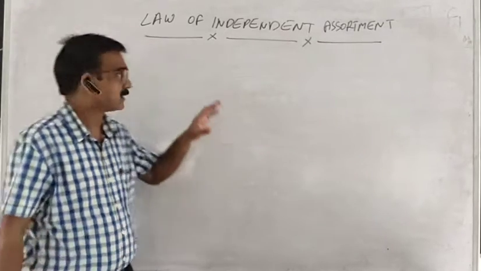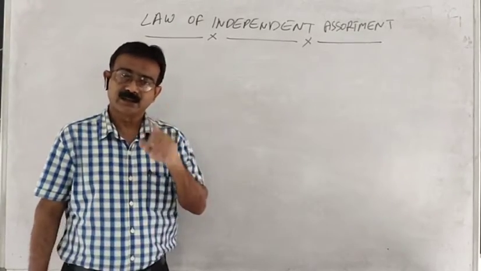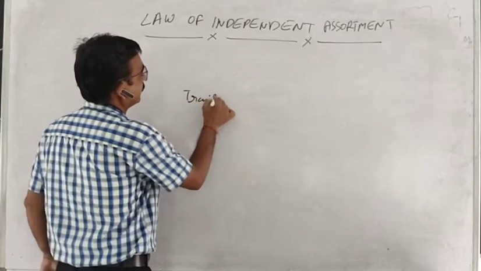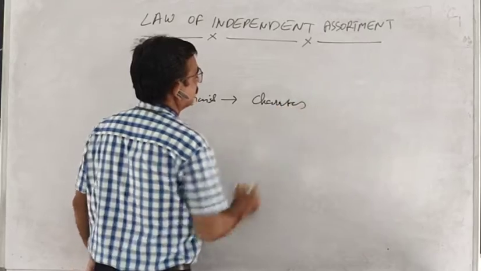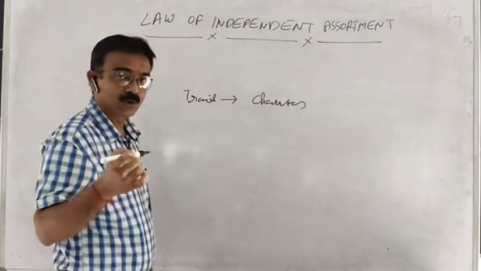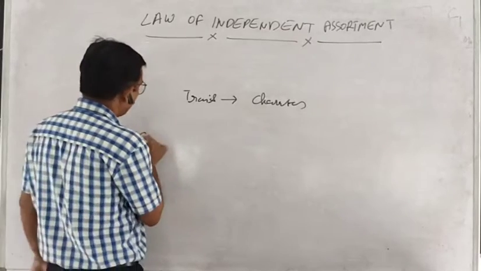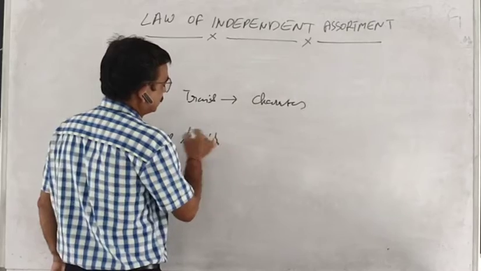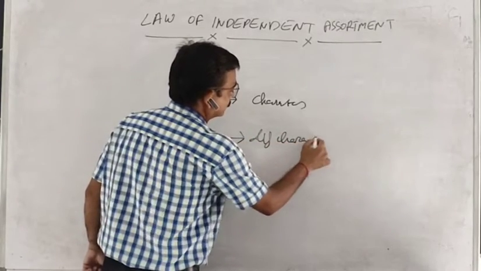So what this law states is that any one trait of any one character can be fused, or can be assorted, or can be linked with another trait of a different character.